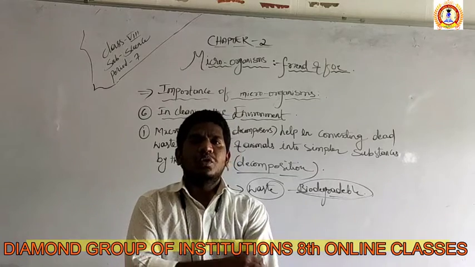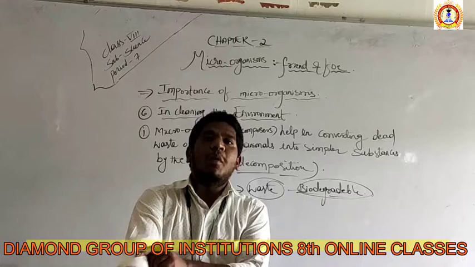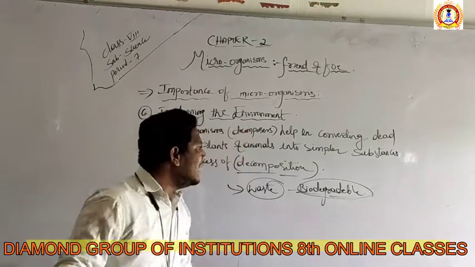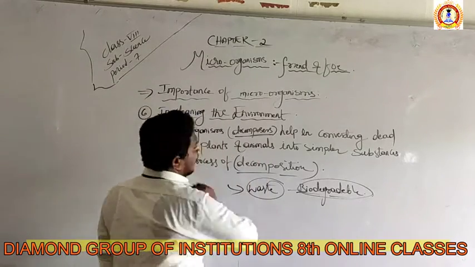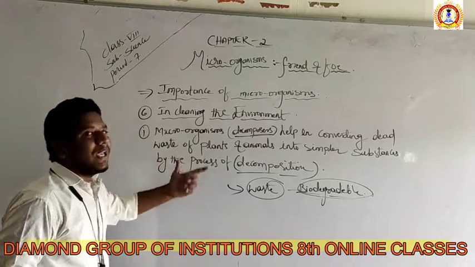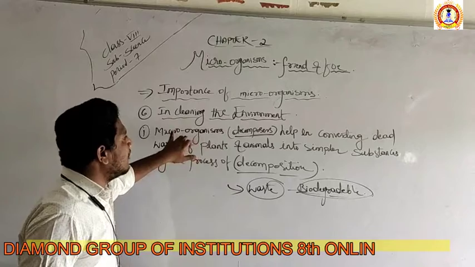Why is it so? Who ate that? Who ate the whole body of the dead dog? They are nothing but the decomposers. They are called decomposers. So these decomposers are again microorganisms. We cannot see them. They are the microorganisms.